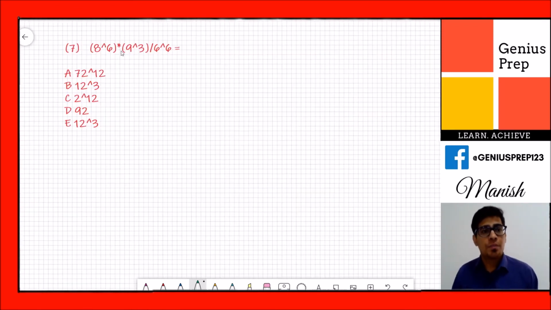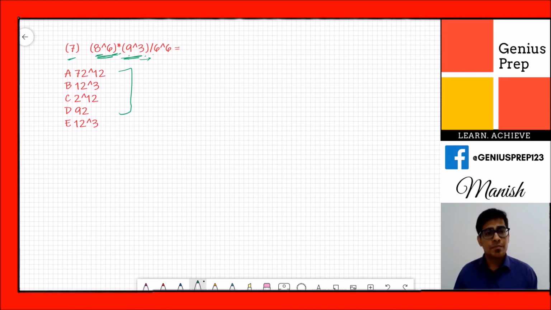Okay, so now as we have learned about the different rules of exponents, we will use those rules in this example. This kind of question you will see in your exam. So how will we solve this? What it says is 8 raised to 6 multiplied by 9 raised to 3 divided by 6 raised to 6, and we are given 5 options. How will you solve that?